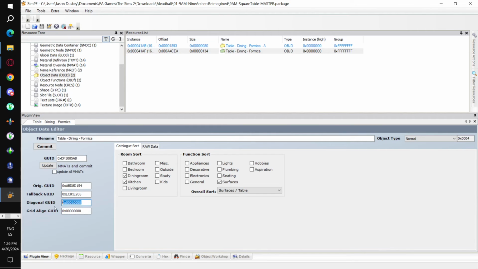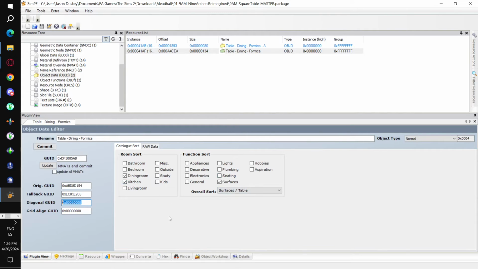And again, if you're linking straight and diagonal windows, you can do that here. If you're cloning a new object and you want it to be recolorable, you would use this update mmats here to update this GID value to all of the current mmats.